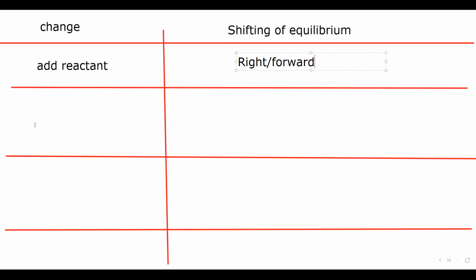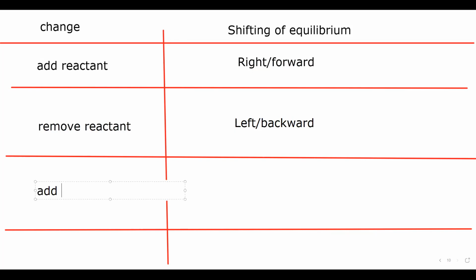If we remove reactant, then the equilibrium will shift towards left or backward. And opposite will happen if we add product, equilibrium will shift towards left or backward.